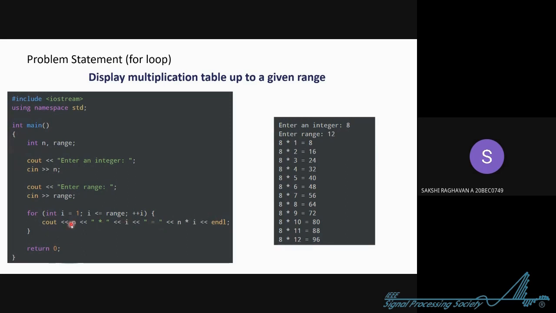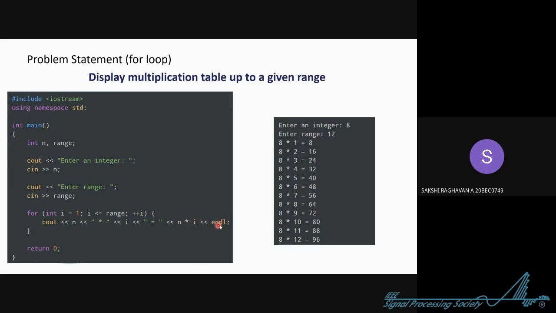We have given the n, then this, and then i. This is changing in every line, right? 1, 2, 3 till 12. Then the equal to sign, then you do this. This is an operation that is performing, that is n times i will be printed. So 8 times 1 will be printed, 8 times 2 will be printed, 8 times 3 will be printed, and so on till 8 times 12.